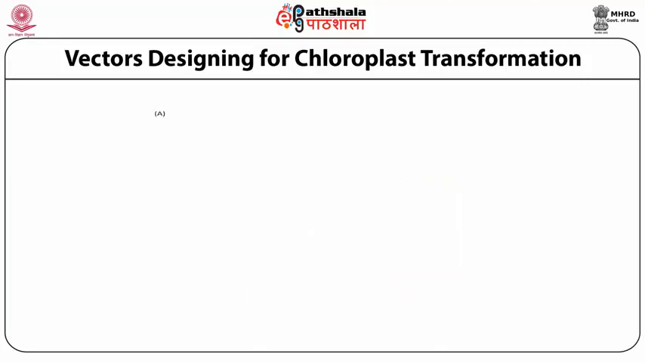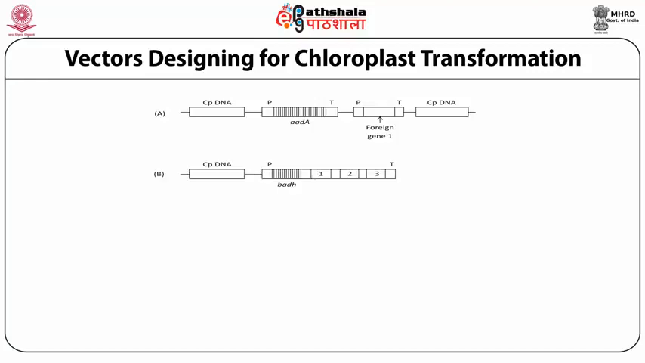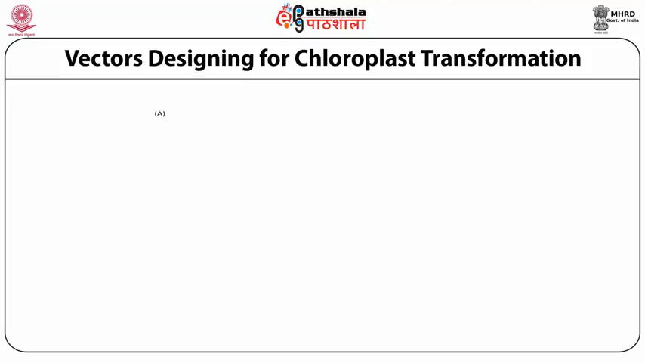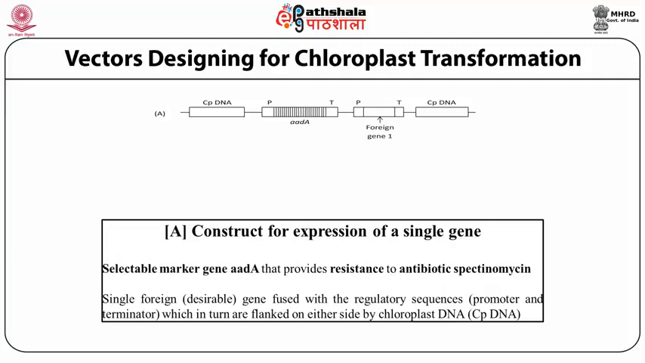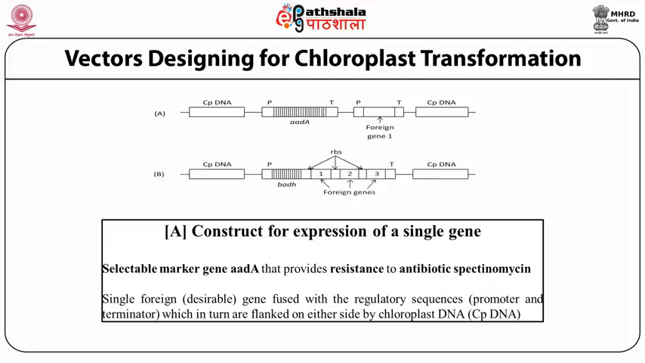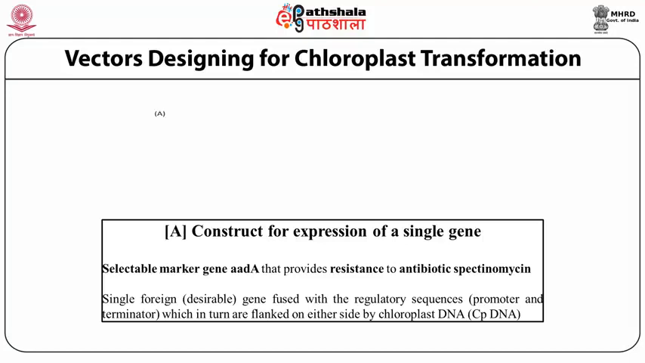And when we see the designing of the chloroplastic genome construct, we see that it is constructed at two different levels, that is construction for expression of a single gene and construction for expression of multiple genes. In the construction for the expression of a single gene, there is a selectable marker, aadA, that provides resistance to the antibiotic streptomycin.